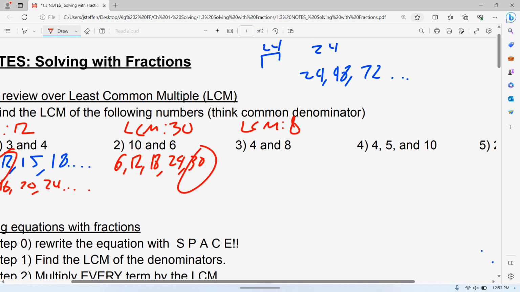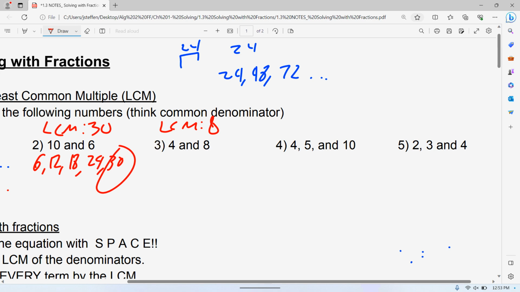The last two, you will have something like this where you have 3 numbers that you have to find the least common multiple between all of them. This is where it gets a little bit harder to just multiply together. So again, with the previous one, if you used 4 times 8 is 32, that would have worked. But all of a sudden with 4, 5, and 10, if you use 4 times 5 times 10, I mean, yes, it would work. You're just now multiplying by 200. So if that's what you want to do, it'll work. Calculators, so maybe it's not that intimidating. Between 4, 5, and 10, the least common multiple would be 20. 4 times 5 is 20, 5 times 4 is 20, and 10 times 2 is 20.